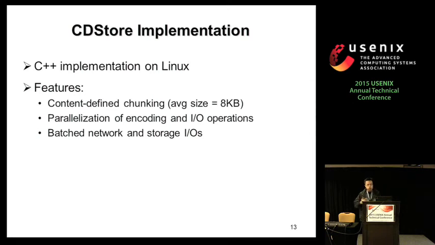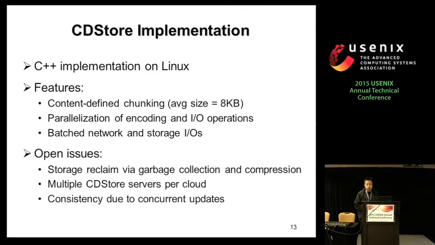Another thing is we leverage multithreading to speed up the encoding and I/O operations. And because the secret size is very small, it's not good to upload secret by secret. It is important to batch the secrets or the shares together to save the network and storage I/Os.